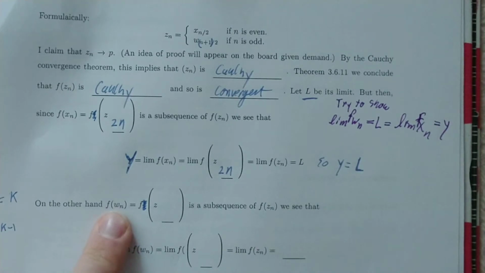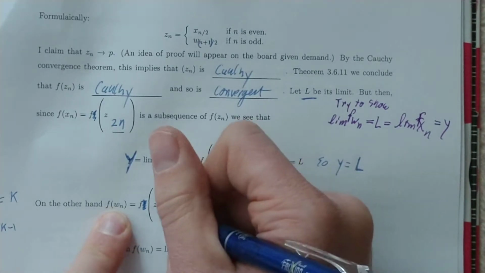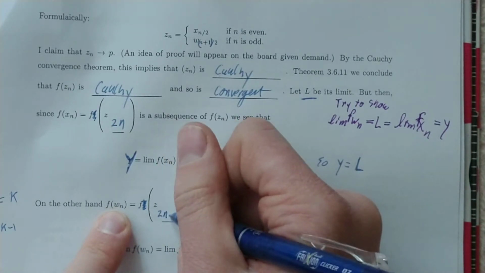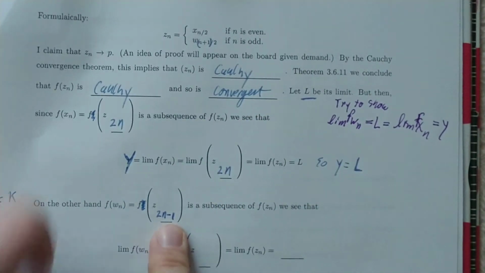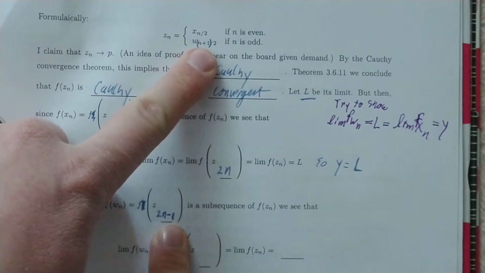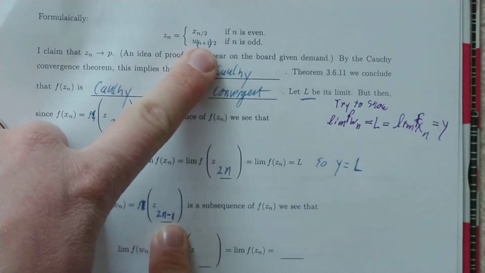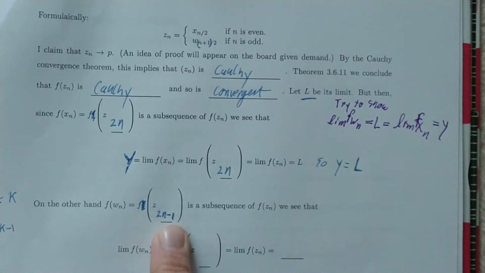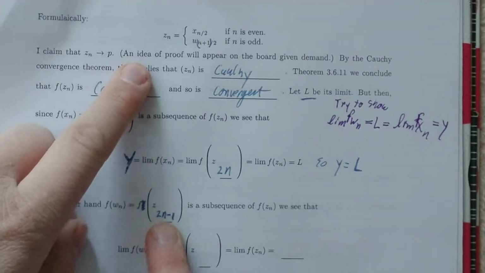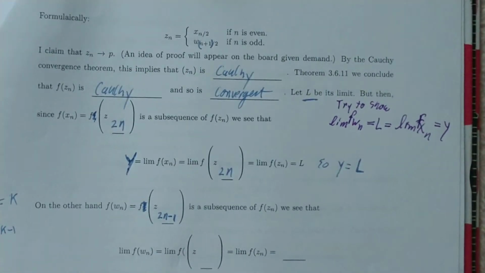So f of Wn is the same thing as f of z sub 2n minus 1. So right, there's an odd number. Take 2n minus 1, add 1 to it, divide by 2, you get n. So z sub 2n minus 1 is w sub n.